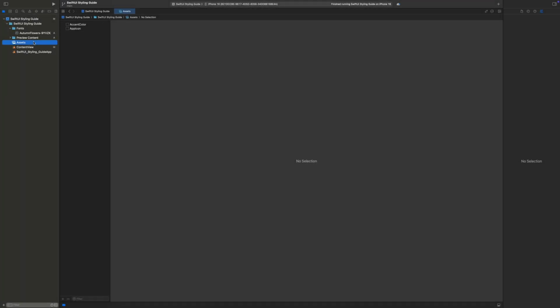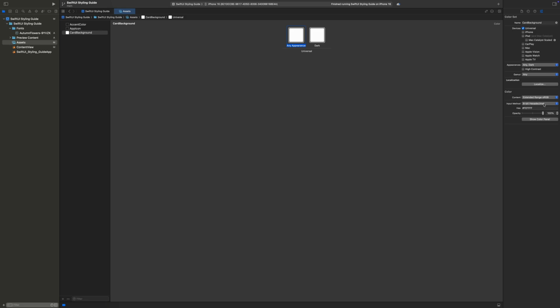Open Assets.xcassets in your project, hit the plus and pick color set. Give it a name that actually makes sense like brand primary or card background. Click on the color and set appearances for the options available. Pick different colors for each mode.